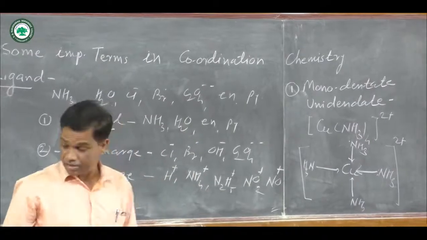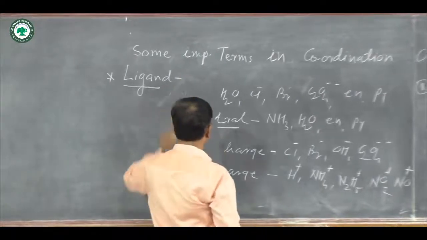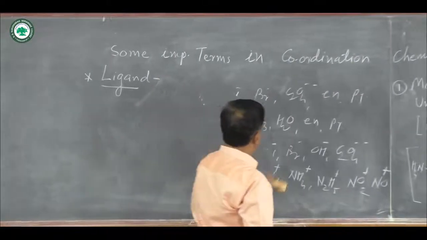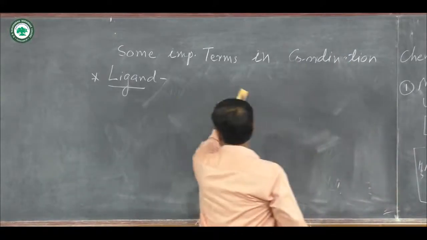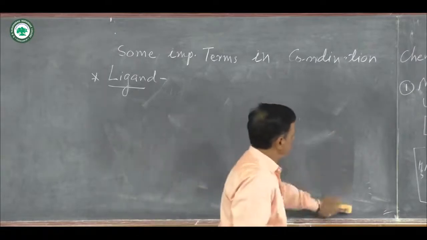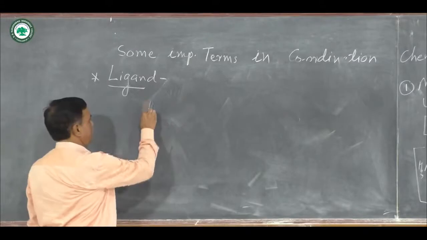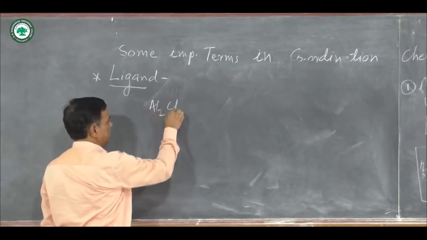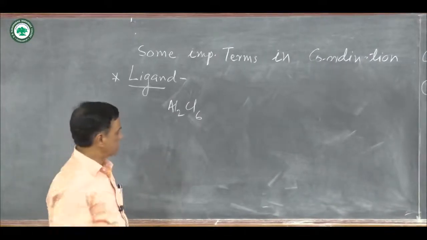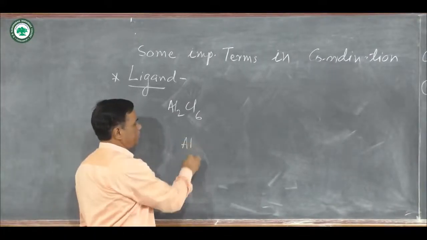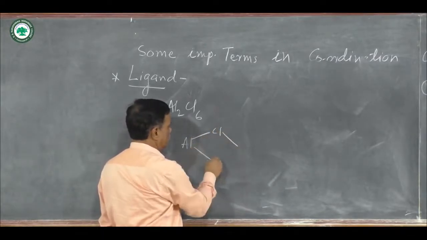There are some ligands that form a bridge bond between two metals or metal ions; those ligands are called bridge ligands. An example is the formation of the dimer of aluminium, represented as Al2Cl6. In Al2Cl6, two aluminium metal ions are bridged by the chloride ligand.